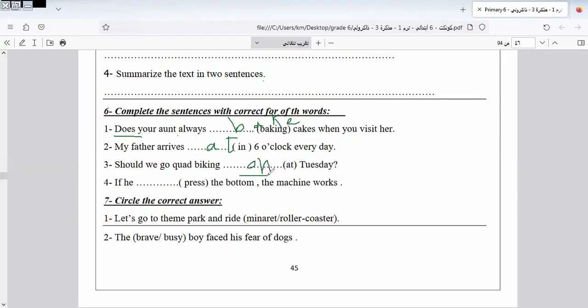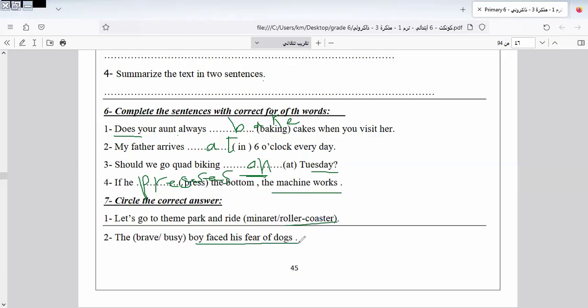Because you have Tuesday and Tuesday is a day. If you press the button, the machine works. Here I put presses, the button, so the machine works.